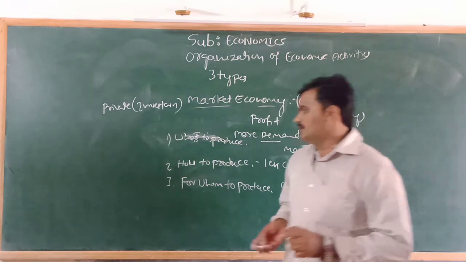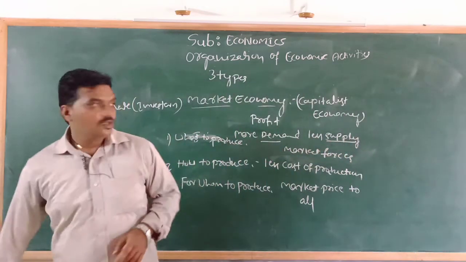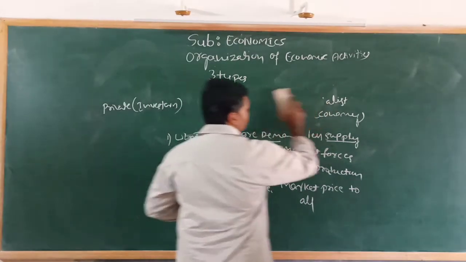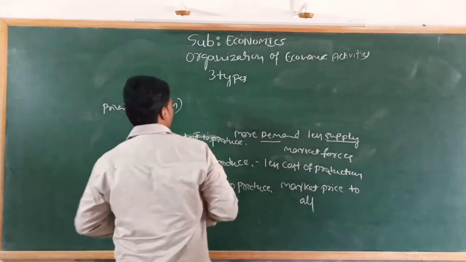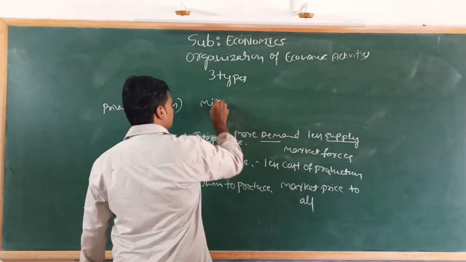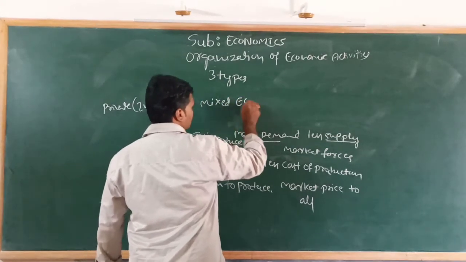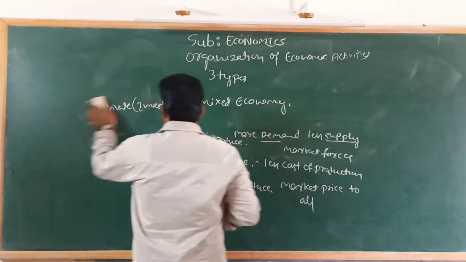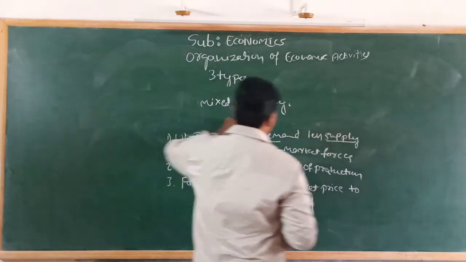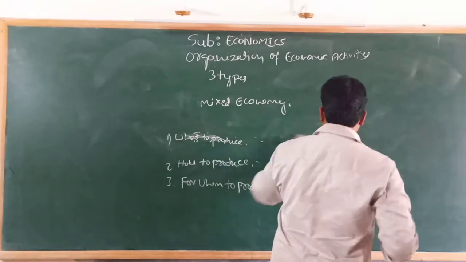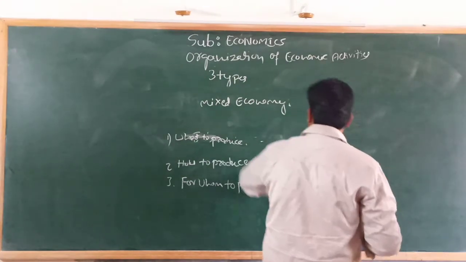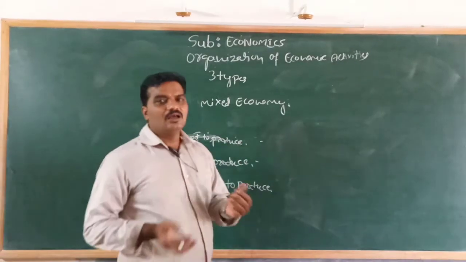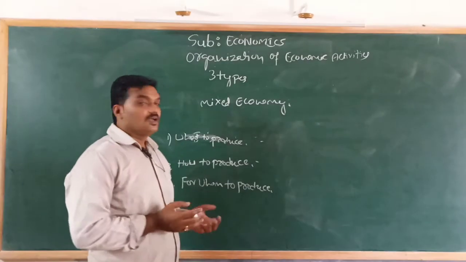Then the next one, the last part, is mixed economy. So what do we mean by mixed economy? The word mixed implies cooperation.